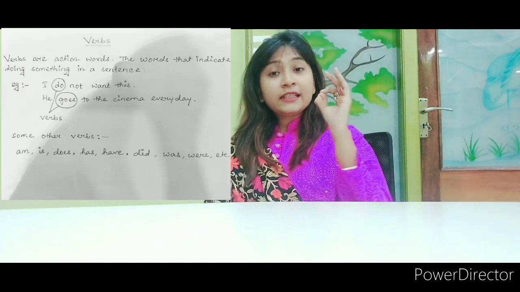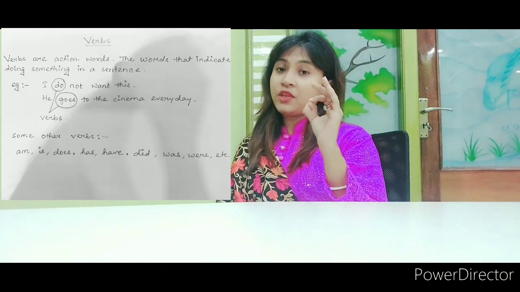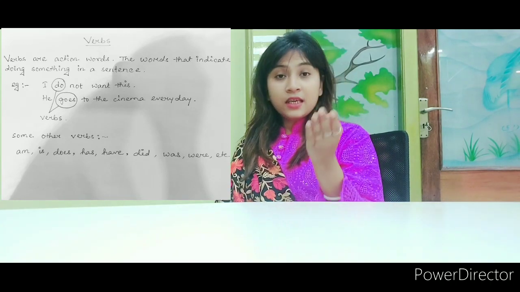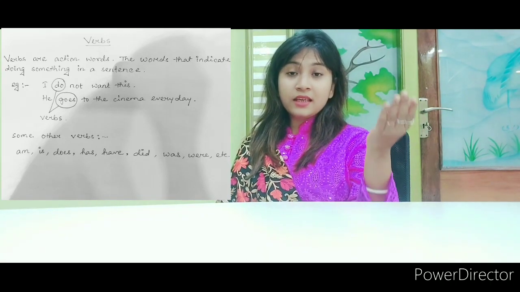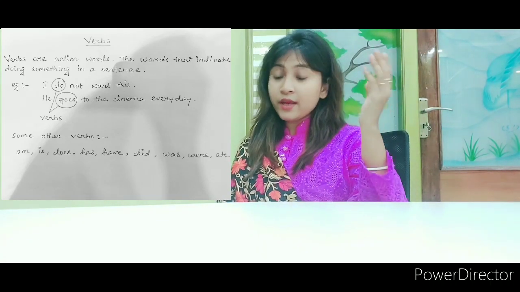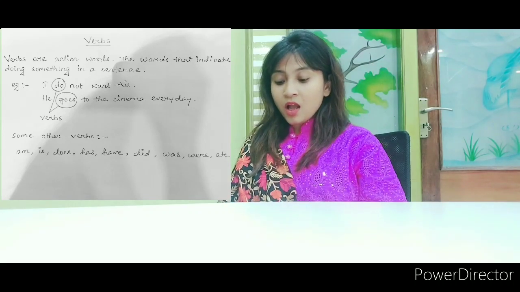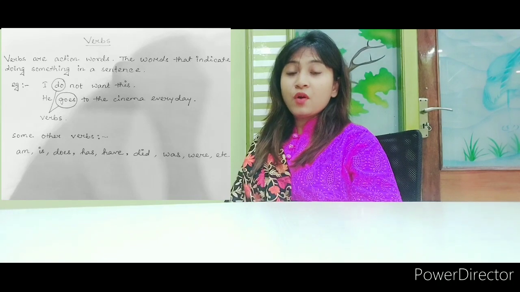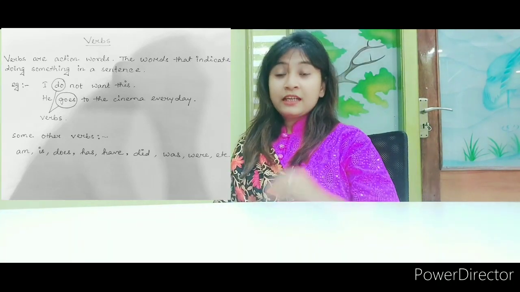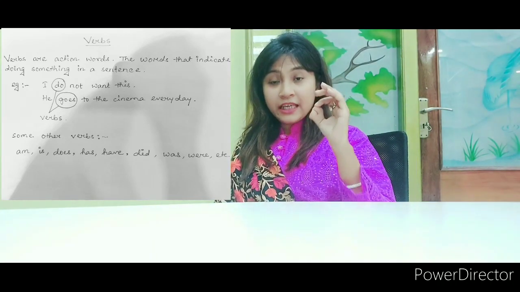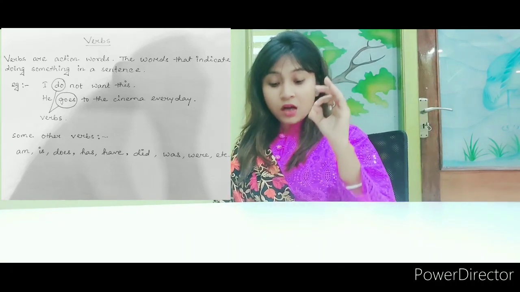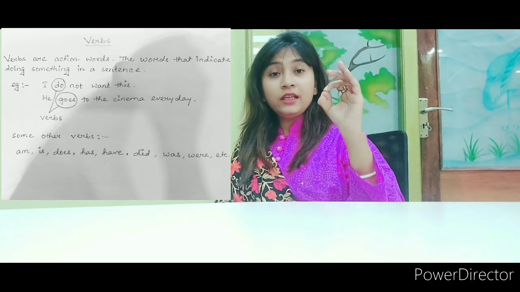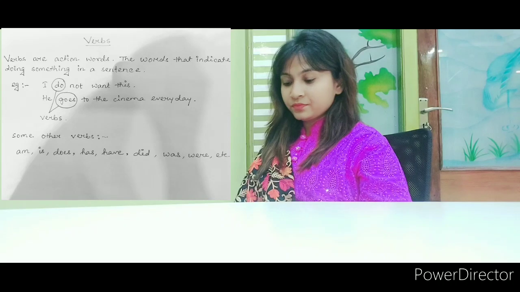The words that indicate doing something in a sentence. Singing, sleeping, dancing, eating, whatever, any activity. But there are other types of verbs as well, which are called the helping verbs. These verbs are am, is, does, was, has, have, did, were, etc.